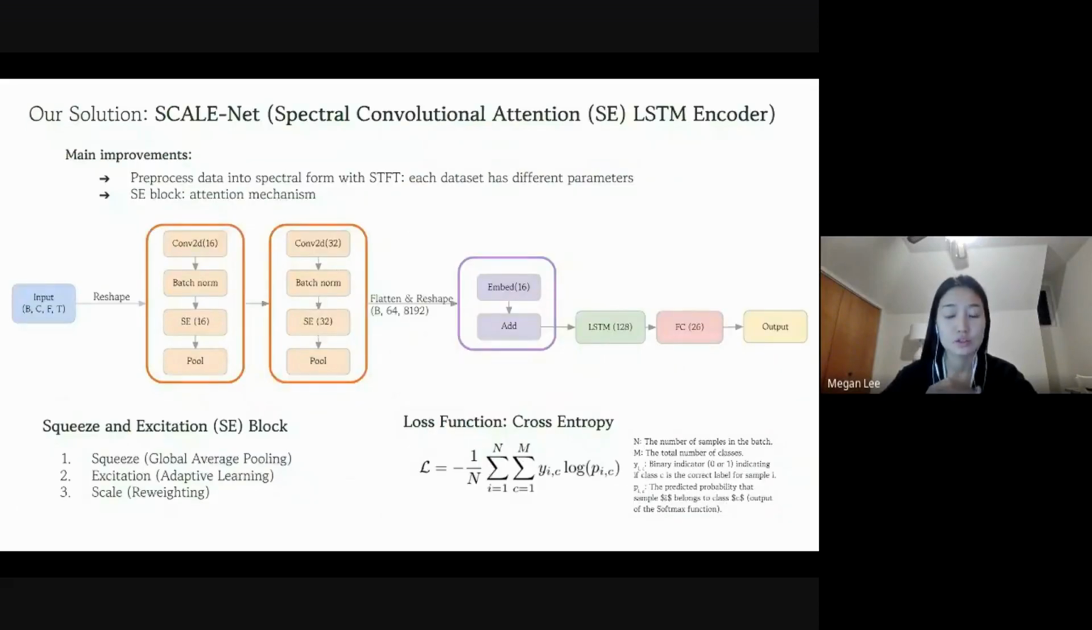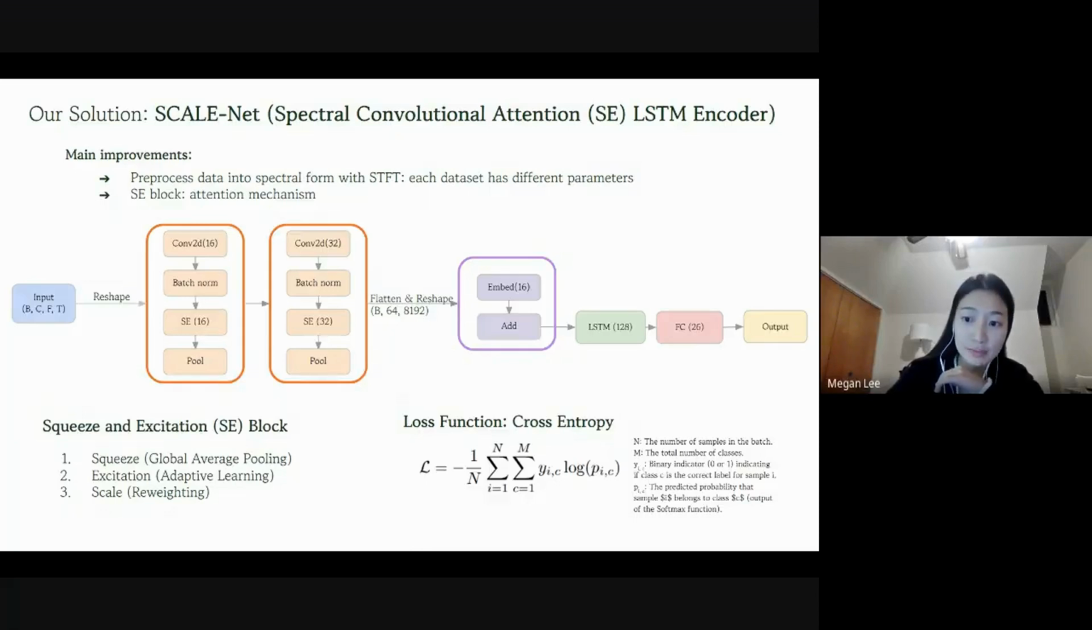With that, we introduce our solution, ScaleNet, which is Spectral Convolutional Attention LSTM Encoder Network. The main improvements are that we're using spectral data and also using the SE block, which is our attention mechanism. This is our model architecture, which first involves turning the raw signal into the spectral domain using STFT. Then it is reshaped and fed into 2 blocks of convolutional 2D layers, followed by batch norm and the SE